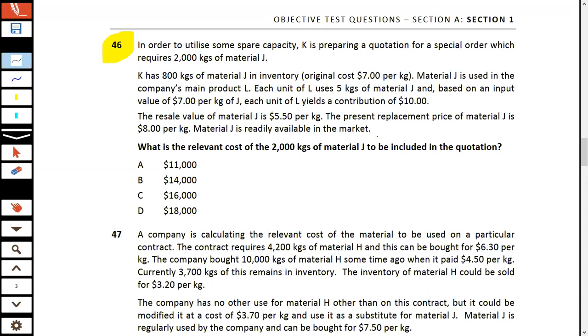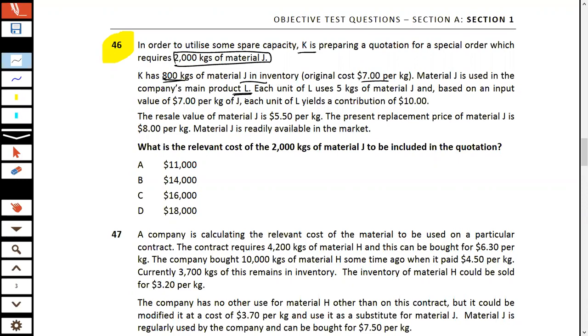Okay, so let's talk about this question. In order to utilize some spare capacity, K is preparing a quotation for a special order which requires 2000 kg of material J. So what is K doing? K is preparing a quotation for a special order which requires 2000 kg of material J. K has 800 kg of J in inventory. The original cost was this.